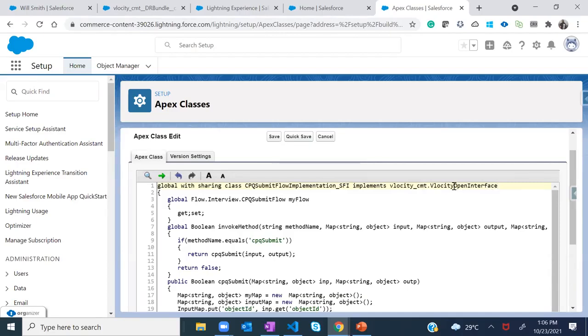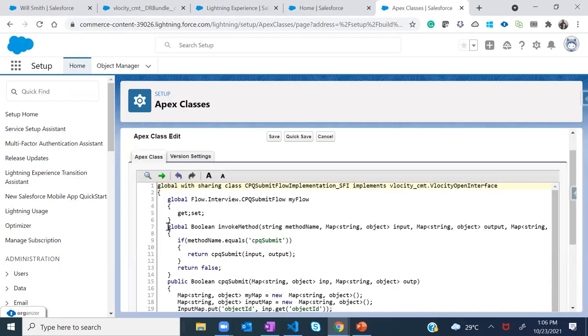Let's say you are planning to invoke a method to return a Boolean; then for returning a Boolean, you will have to use open interface. If you want to return, let's say, an object, or if you want to work on Apex continuation or Apex schedulable or queueable mode, then you can use open interface 2. So behind the scenes, that's how it's being configured, right?